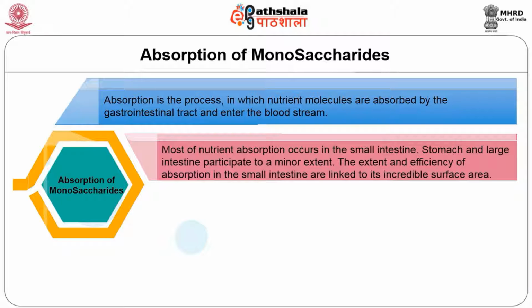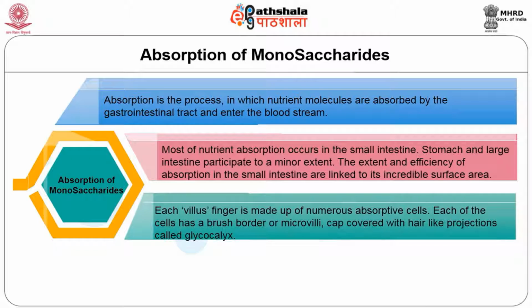The extent and efficiency of absorption in the small intestine are linked to its incredible surface area. The wall of the small intestine is folded, and within the folds, finger-like projections known as villi are found. The fingers trap nutrients between each other to enhance absorption. Each villus finger is made up of numerous absorptive cells.